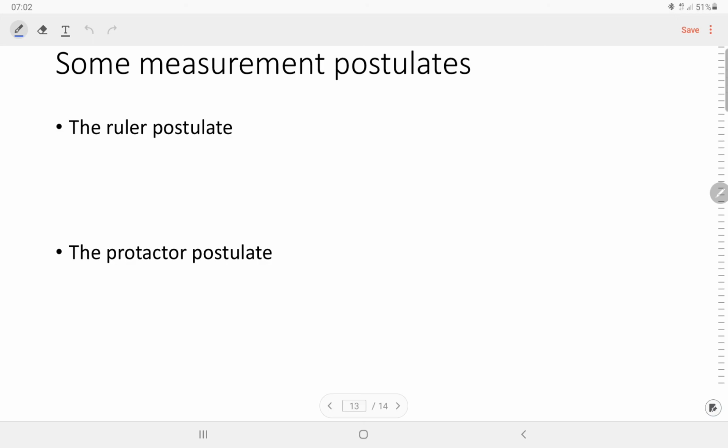And then we have the measurement postulates. The first is the ruler postulate. It means that to every pair of points there corresponds a unique positive number called the distance between the points.